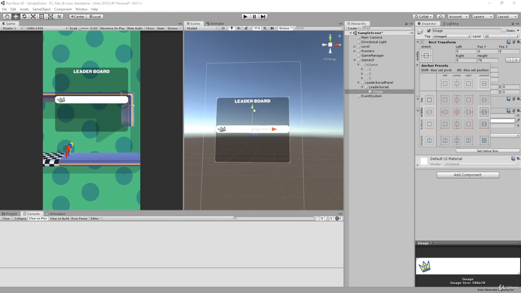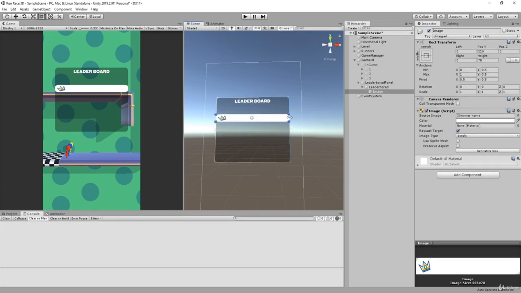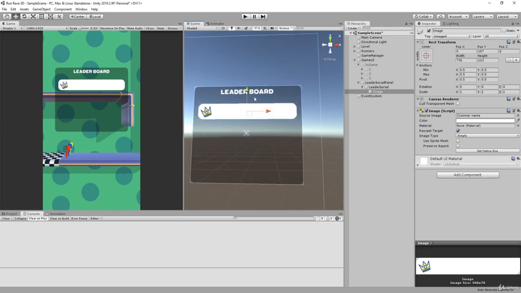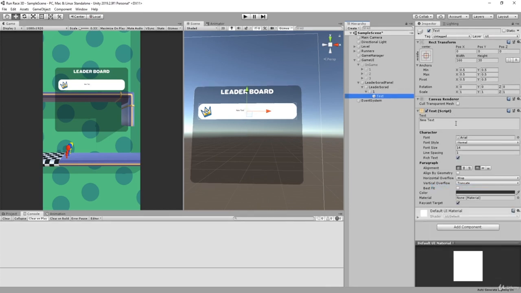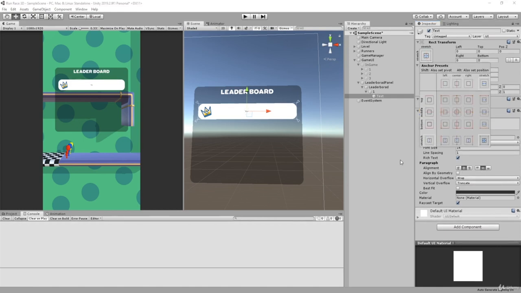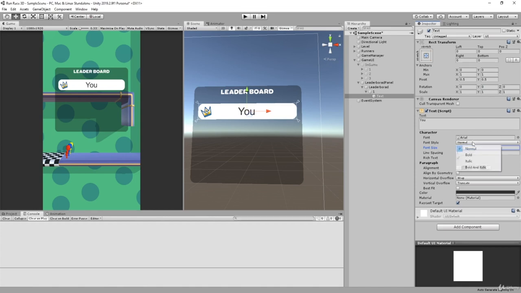I'm going to make it stretch a bit, moving up, pressing T, and pulling it a bit more on the sides like this, making it a bit bigger. Okay, I'm not going to do that. I'm actually going to empty everything manually. Once we add it, I'm going to increase its size, and this should be good. We're going to cover almost everything from side to side. Inside of it, this will be the first place. So I'm going to add one, and inside it, we're going to add the UI text. For example, this will be you or your player, it doesn't really matter. Let me make it stretch out, increase the font size, and make it bold. Yep, it works.